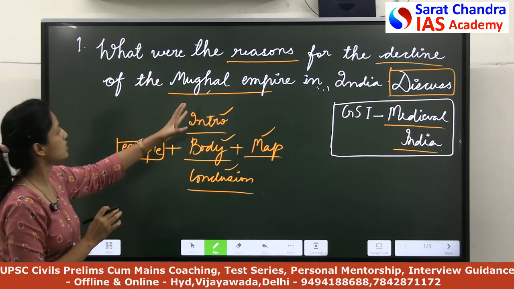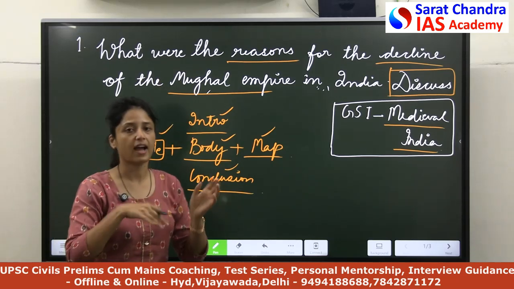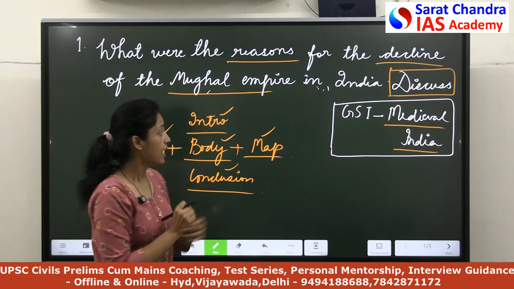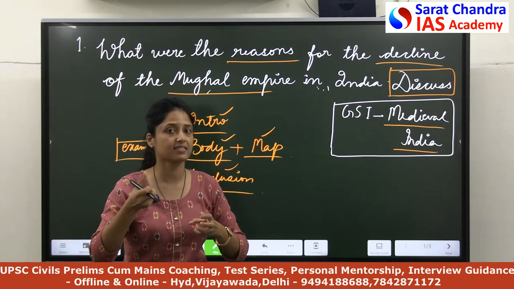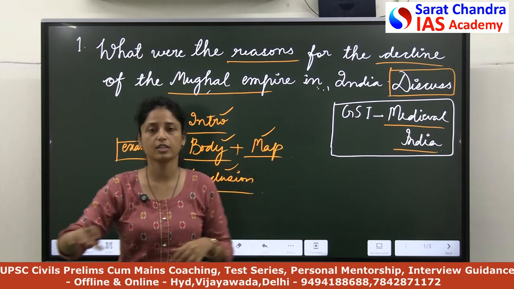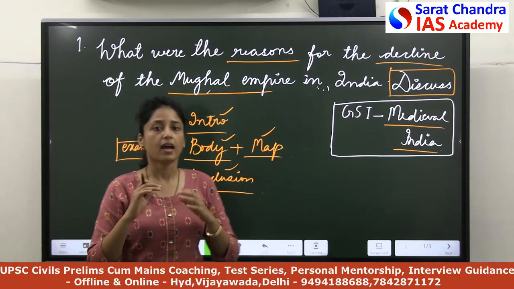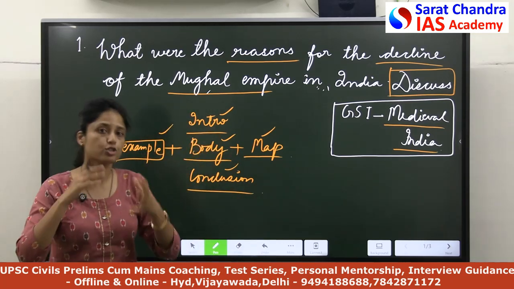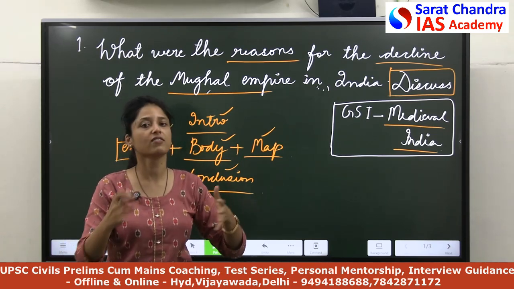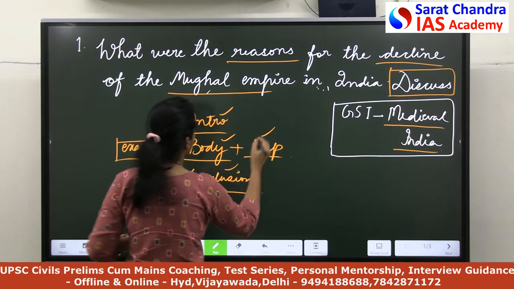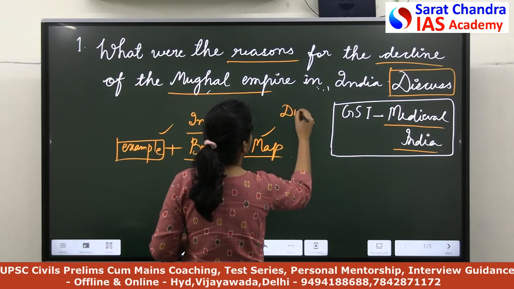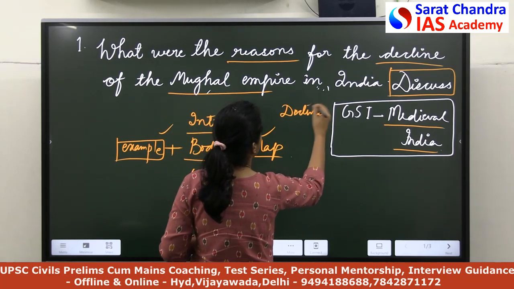So basically the question is asking about the reasons why the Mughal Empire declined. As we have already discussed, we have to analyze what were the reasons for the decline. So first of all we have to show the decline, right? Then only we will say why this decline happened. So basically what I am trying to say, first show the fall.